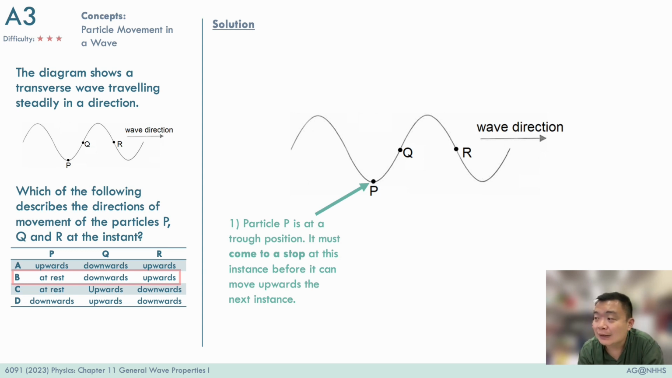Now, since particle P is at the trough position, it's already at the bottommost position. So in the next instant, it will have to move upwards. And you are tempted to write the answer for P to be upwards, giving A as the answer. But if you think about it, that is happening in the next instant. In the next instant, particle P must move upwards. The question asks you what is happening to these particles at this current instant. So it's better to describe particle P as currently stationary, not moving, and that's why B is a better answer.